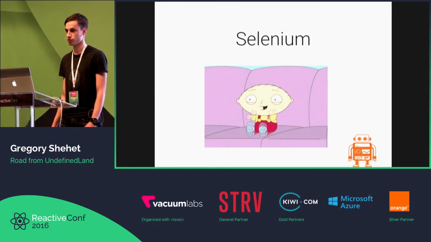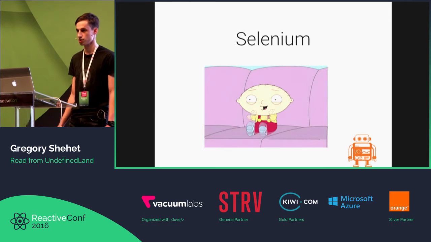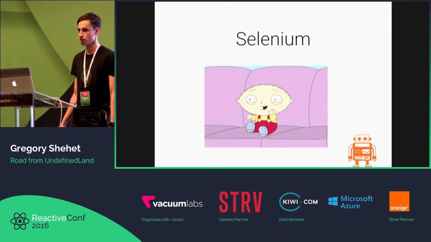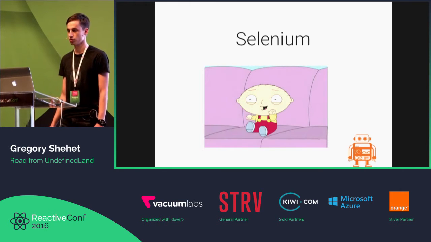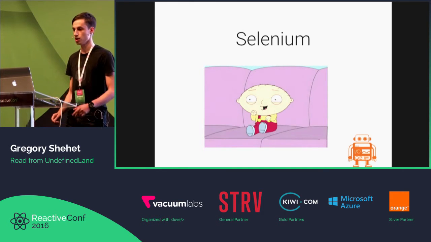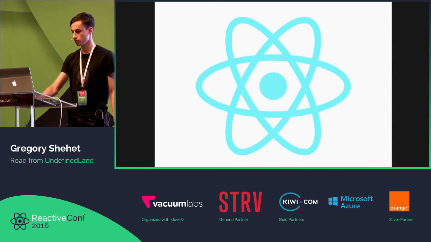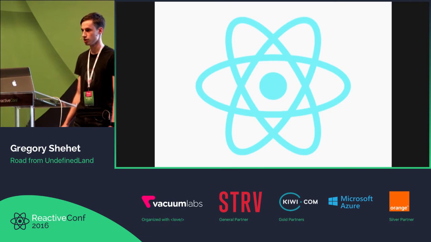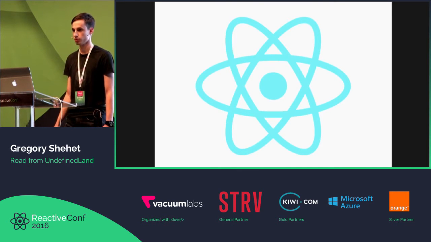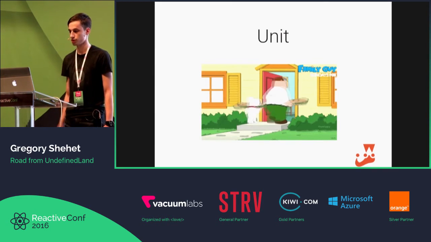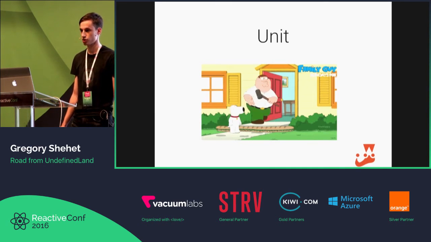So we in Grammarly at first tried to use Selenium tests, and everything is okay, we play with Selenium, but we understood that we can't mock every API, and some of the tests go down. So here React comes, it helps us not only to create great JavaScript applications, it helps us to render our virtual DOM in memory. So unit test time, and at first we tried Jest.